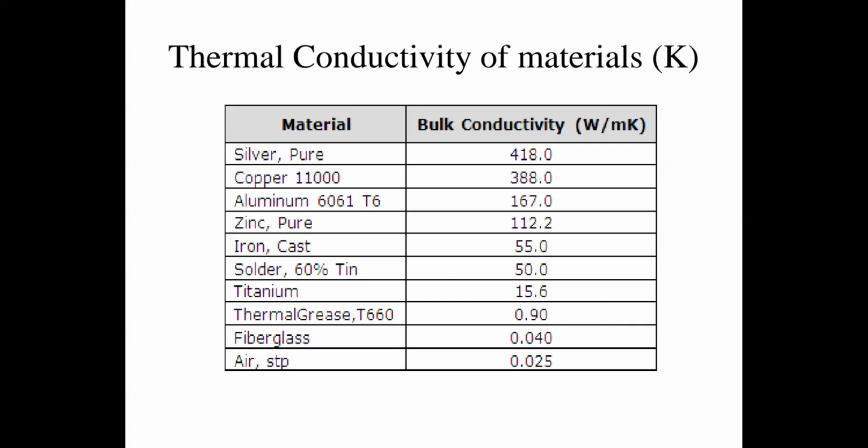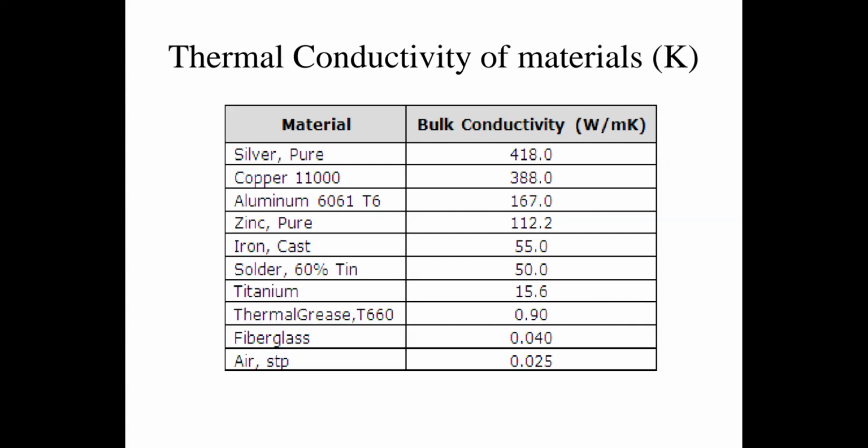Some of the materials, as given in this slide, have their thermal conductivity listed. Pure silver has a high thermal conductivity, 418 watts per meter Kelvin. Air has a low thermal conductivity, 0.025. These are the materials with their thermal conductivities.